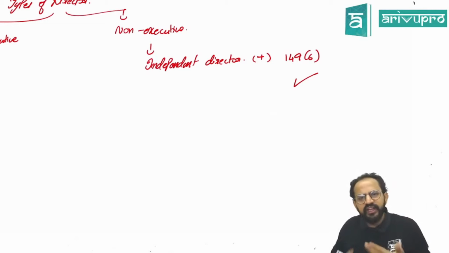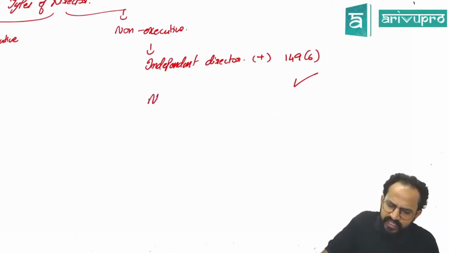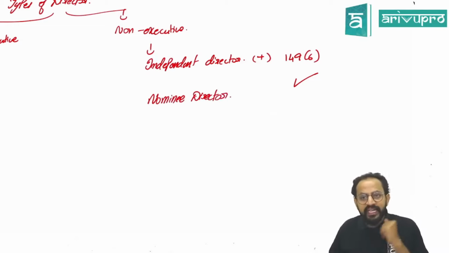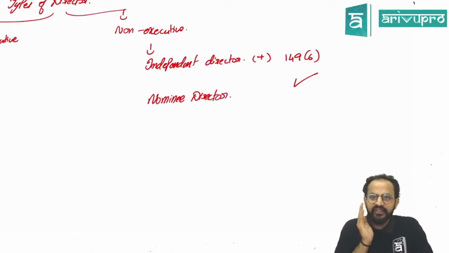Sir, then who else will be a non-executive director? One more example is the nominee director. Even he will be a non-executive director. Sir, who are these non-executive directors? Non-executive directors are those people who are not actively involved in the business.